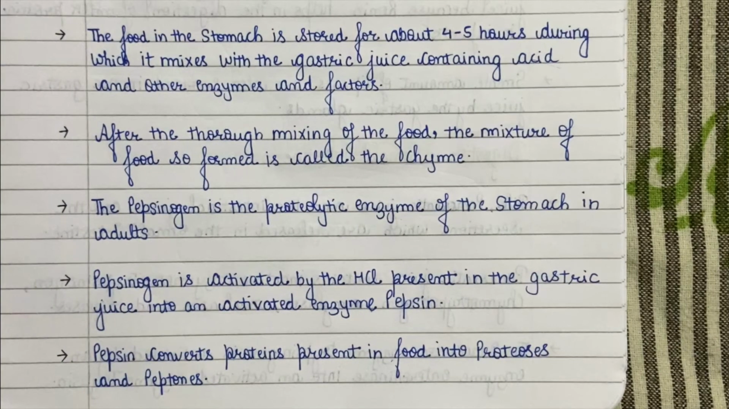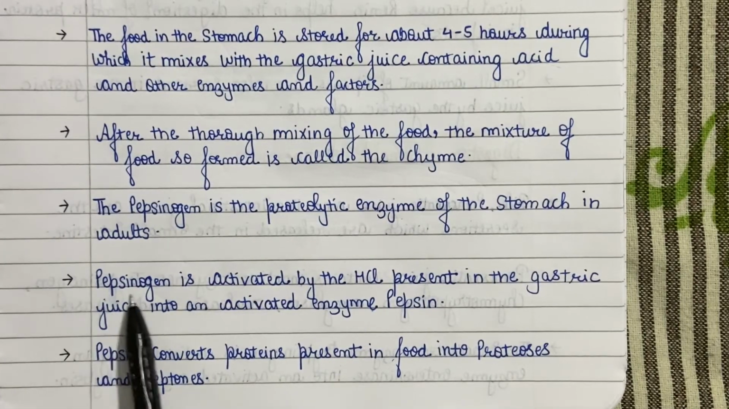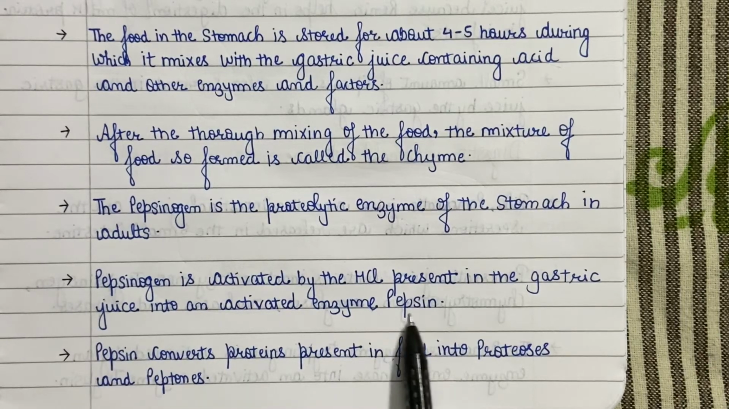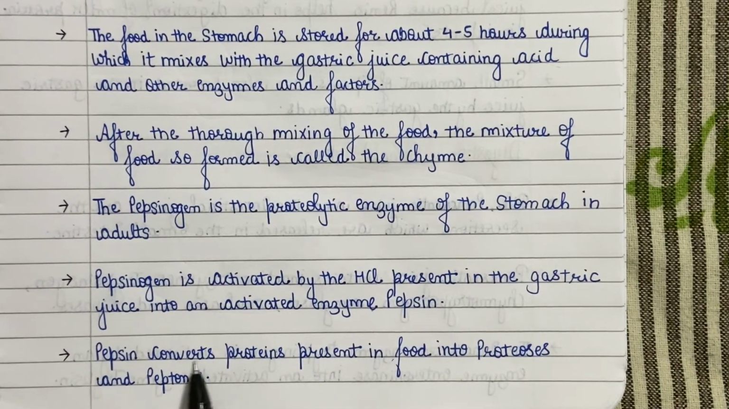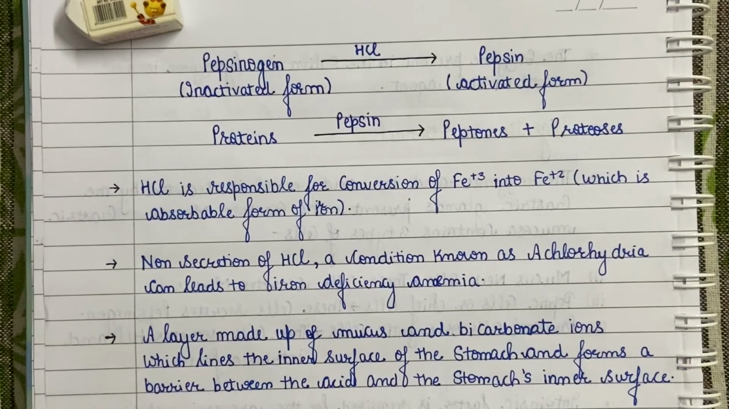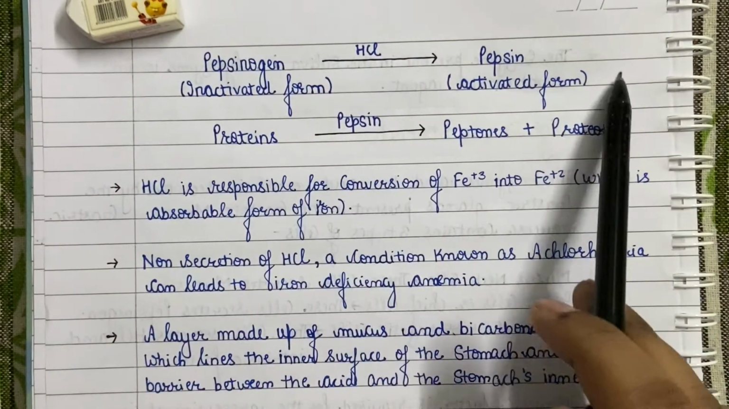It is a very important statement because it has been asked many times which of the following is the proteolytic enzyme of the stomach in adults. Then the answer is pepsinogen. As I told earlier, pepsinogen is a proenzyme or inactivated enzyme, so it has to be activated. Pepsinogen is activated by the HCl present in the gastric juice into an activated enzyme, pepsin. Pepsin is a protein digesting enzyme which converts proteins present in food into proteoses and peptones. Proteoses and peptones are intermediate peptides formed by incomplete digestion of proteins. The HCl in the stomach performs many other functions apart from activating pepsinogen.